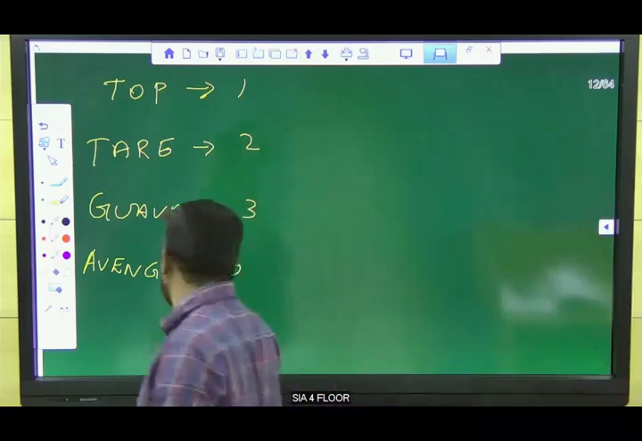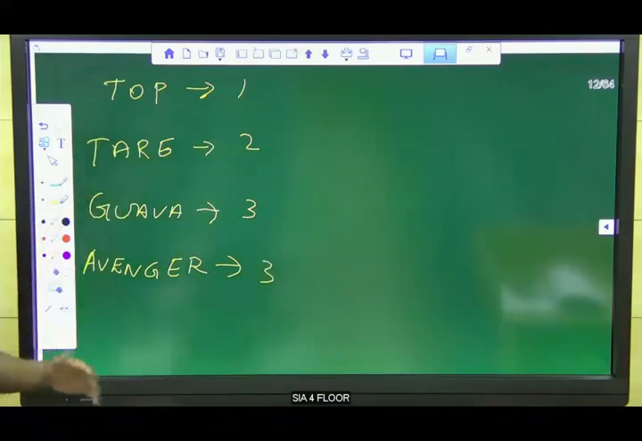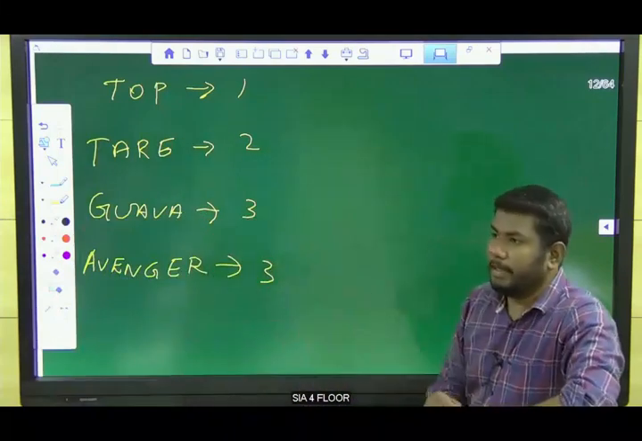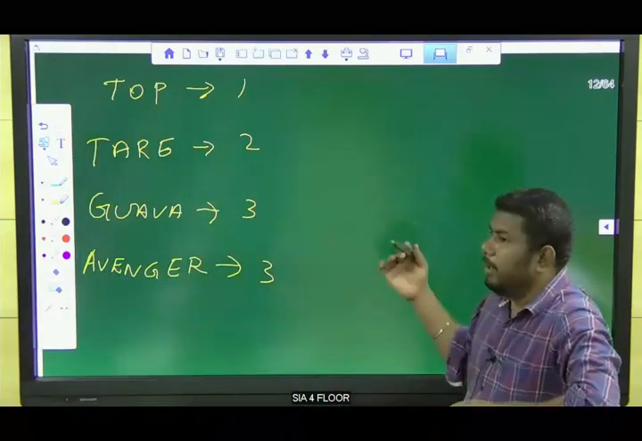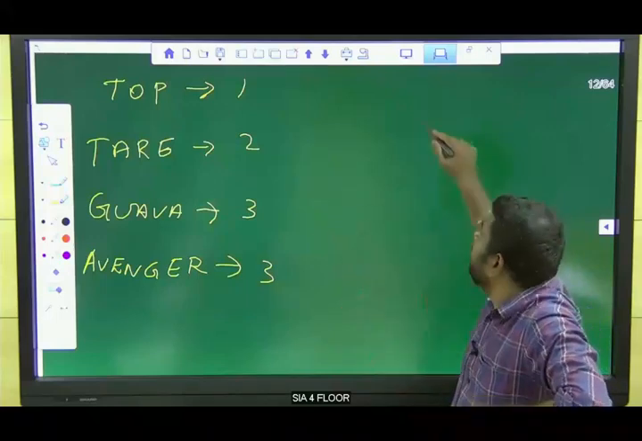The answer is 3. What is the logic here? Siddharth, Kanagastuti, and Kavi got the answer 3, right? The logic is the number of vowels present in the given word.